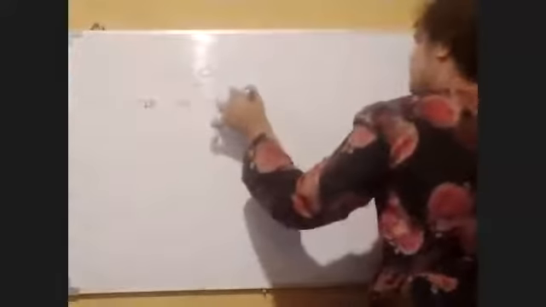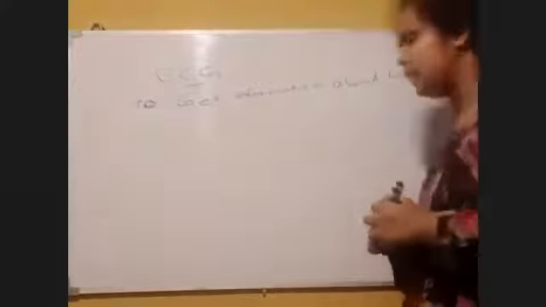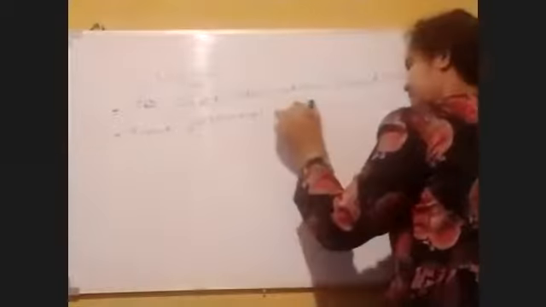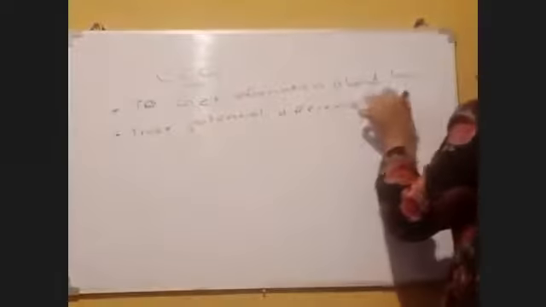So the first thing: ECG is used to get information about the heart. It traces the potential differences in the heart muscles, the electrical changes that happen when the heart muscle works.